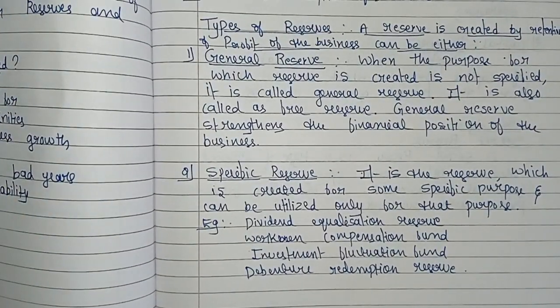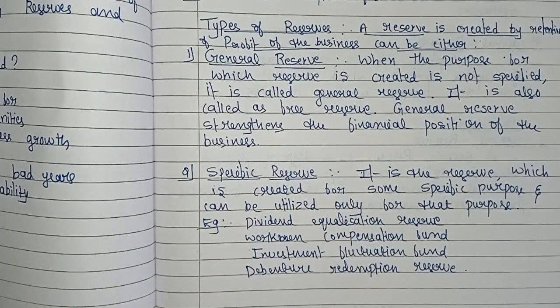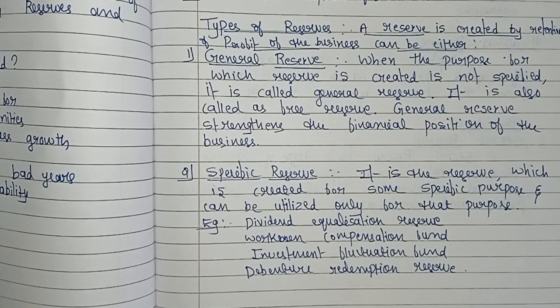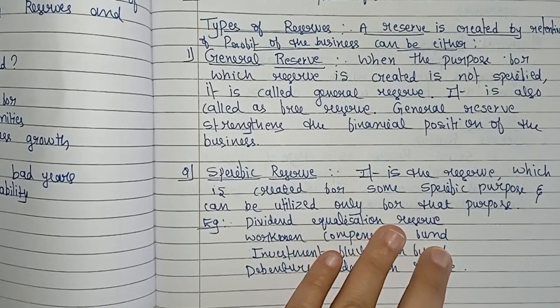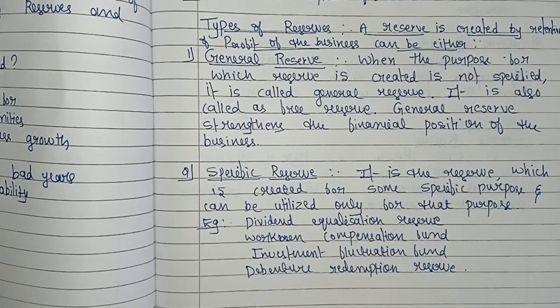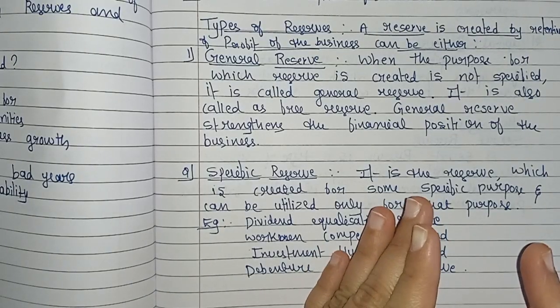Specific reserves. What does it mean? As the name suggests, it is the reserve which is created for some specific purpose, and can be utilized only for that purpose. Clear? Here we have to use that reserve only for that purpose. For example, dividend equalization reserve means this reserve is created to maintain the dividend rate.